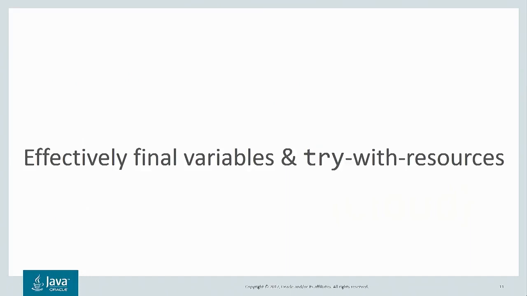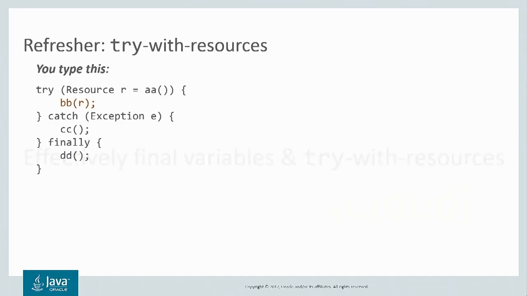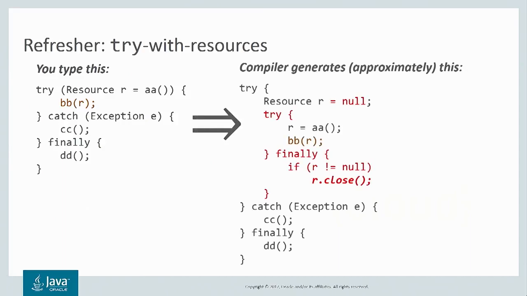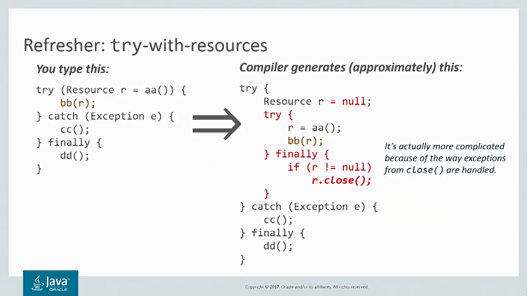Next, effectively final variables and try with resources. As a reminder, with the try with resources statement, you have a try block that manages your resource R in this case, and the compiler internally translates this into a class file roughly equivalent to this, where there's a finally block wrapping the try, and in the finally block, close gets called on the resource as long as it's not null. Now, it's actually a little more complicated than this to give better exception handling.